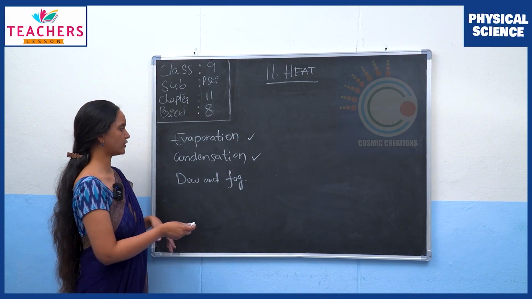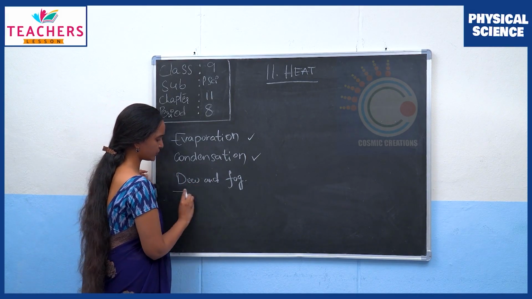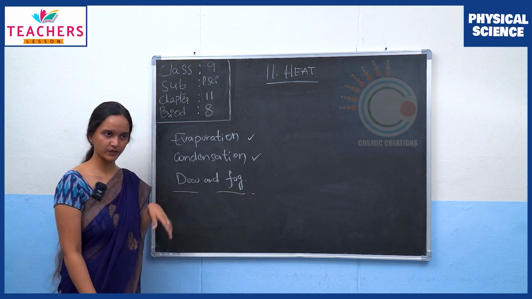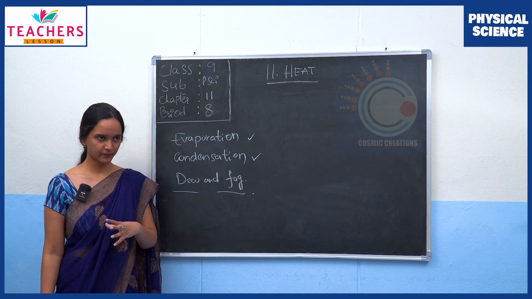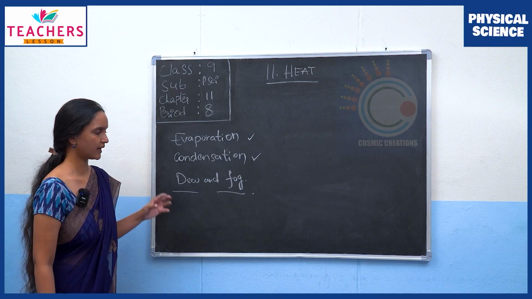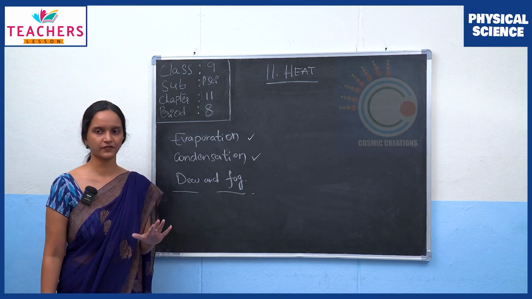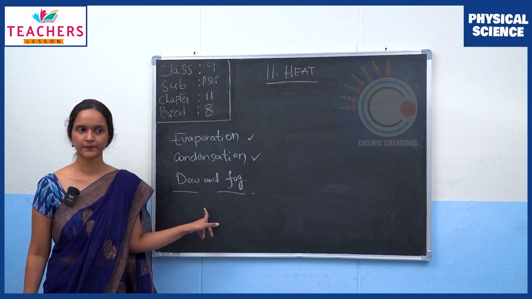Now, as a result of condensation, during winter especially, we see dew and fog being formed because the water vapor particles present in the atmosphere, when they collide with the cold surfaces, turn into water droplets and dew is formed, right?